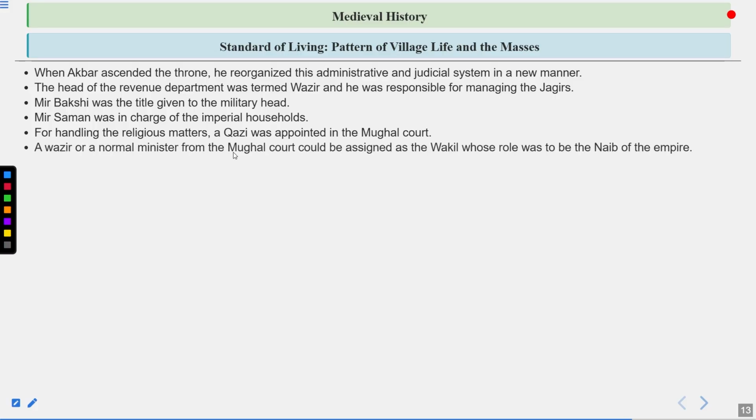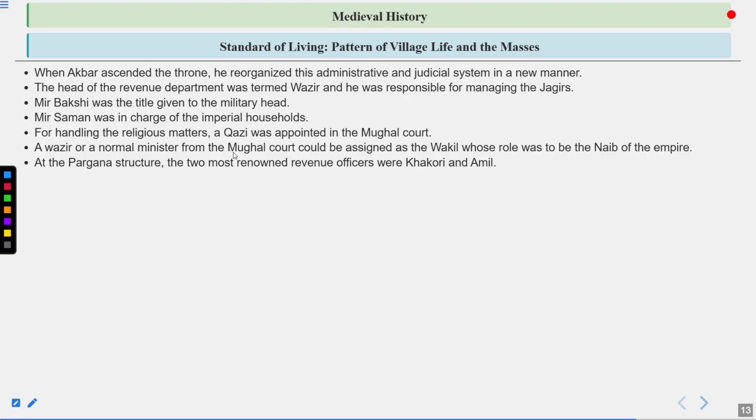A wazir or a normal minister from the Mughal court could be assigned as the wakil, whose role was to be the naib of the empire. So these are some of the things at that time. Qazi was a common thing. Qazi was even there during the time of the Delhi Sultanate. Wazir is the only thing that we see here, and that too given some other responsibilities as well.